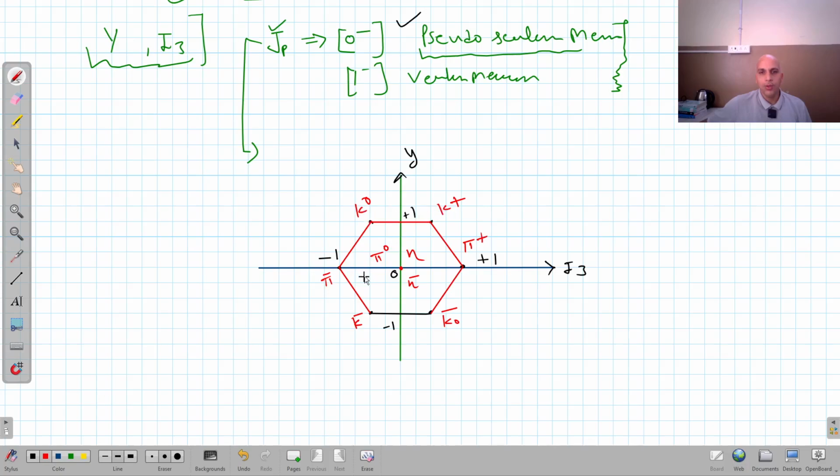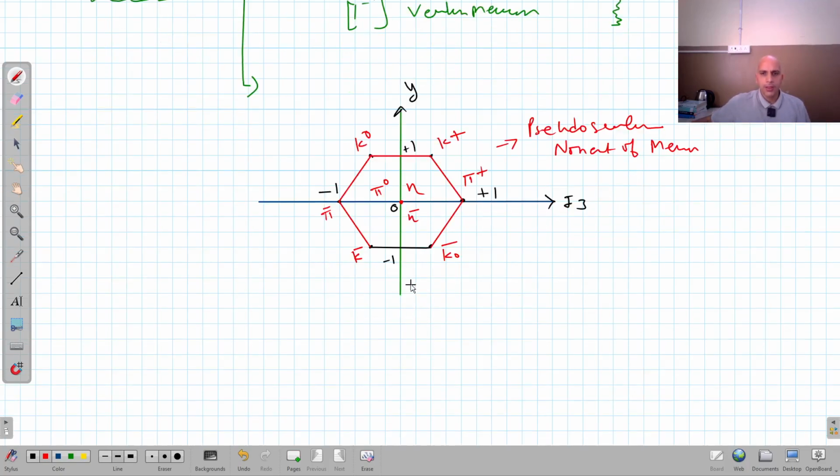So 1, 2, 3, 4, 5, 6, 7, 8, 9 mesons are there. That's why it is called a pseudoscalar nonet of mesons, right? So as I was saying, a question can be asked about which of these particles is this, right?